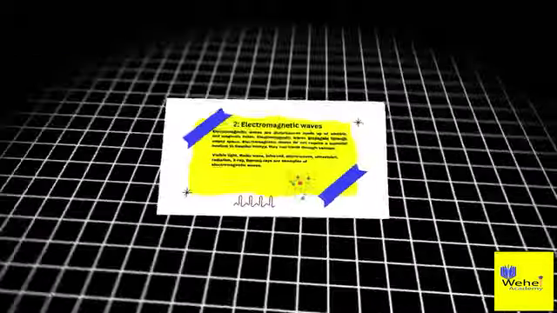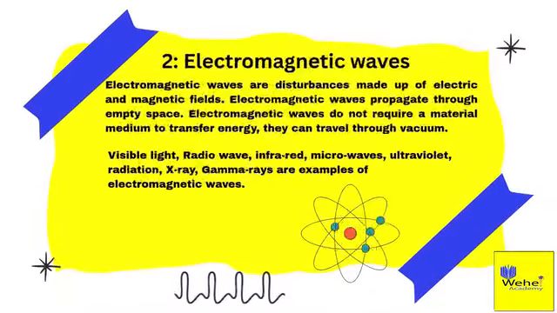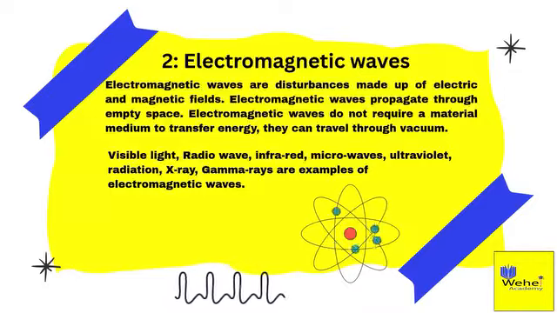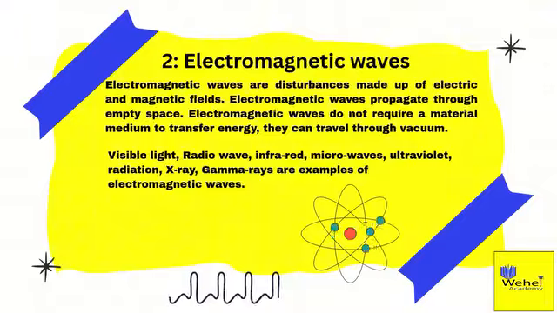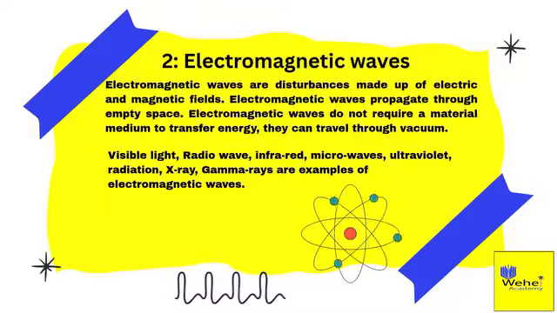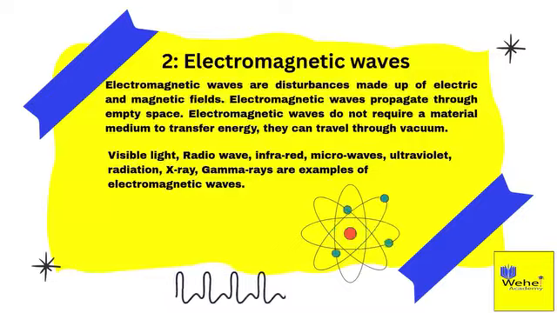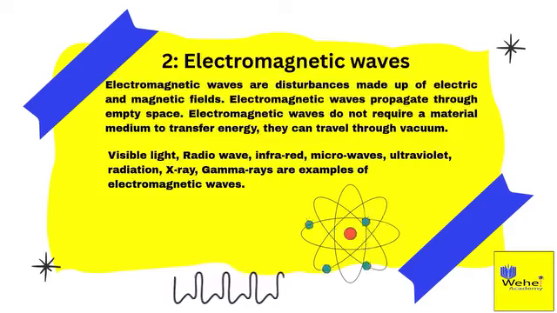2. Electromagnetic waves. Electromagnetic waves are disturbances made up of electric and magnetic fields. Electromagnetic waves propagate through space. They do not require a material medium to transfer energy. They can travel through a vacuum. Visible light, radio waves, infrared, microwaves, ultraviolet radiation, X-rays, and gamma rays are examples of electromagnetic waves.